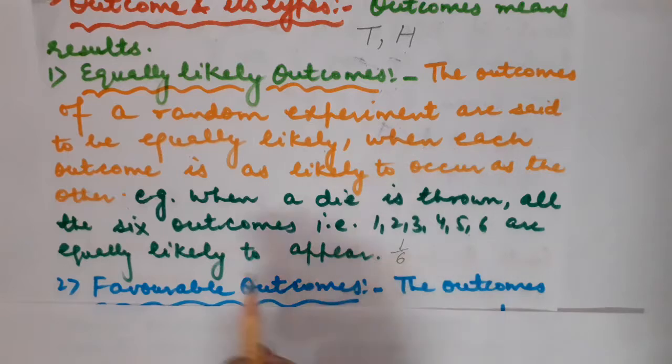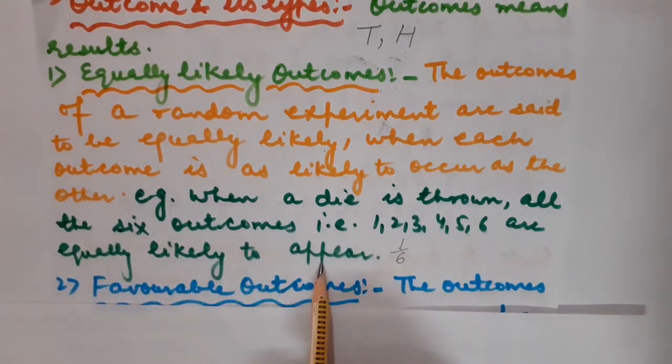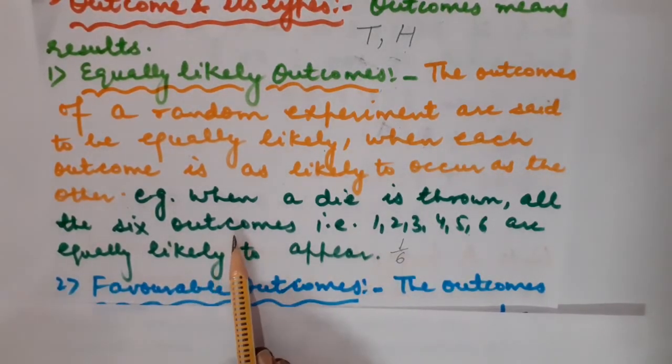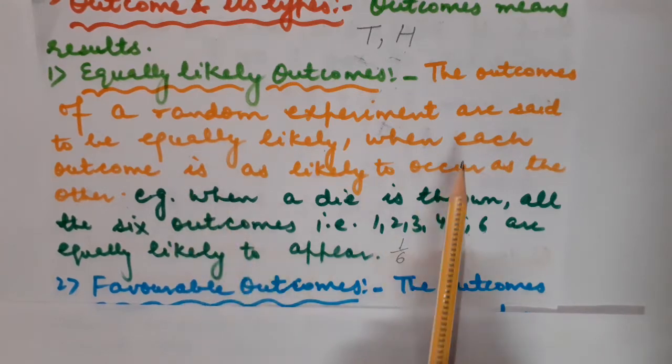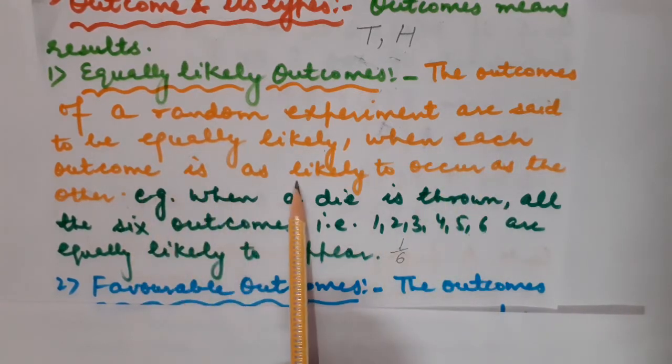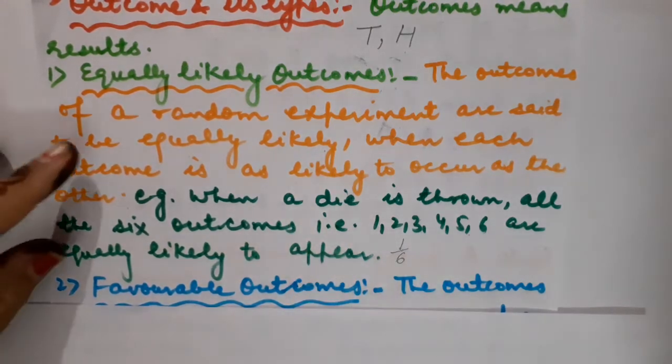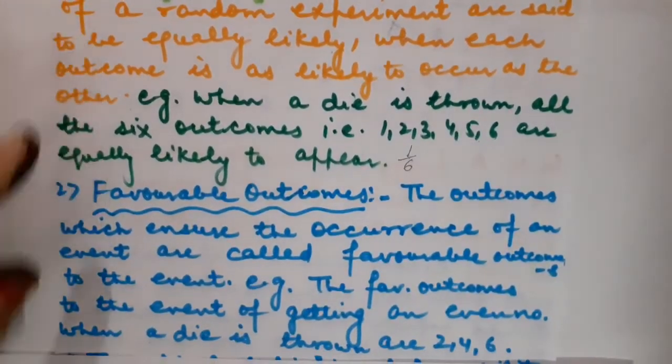Fine. So what do you mean by equally likely outcomes? Equally likely outcomes are those outcomes in which the chances of occurrence of each and every outcome are equal. Got it? So let us switch to the next one.